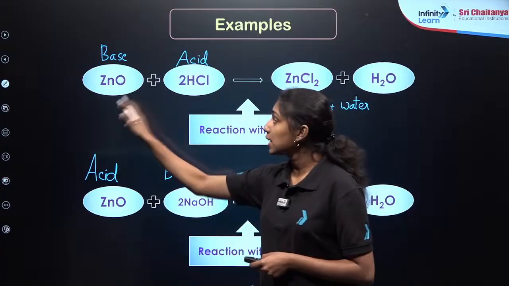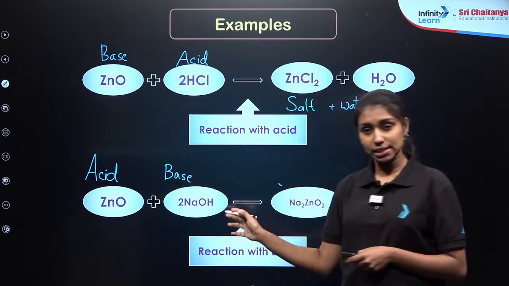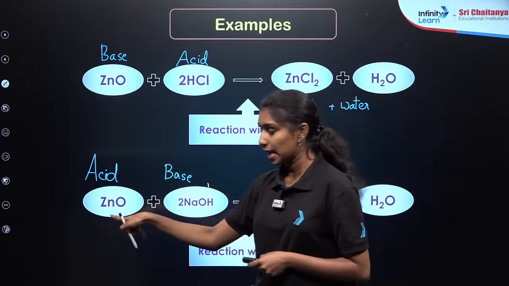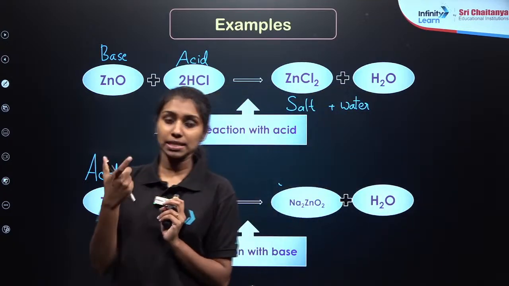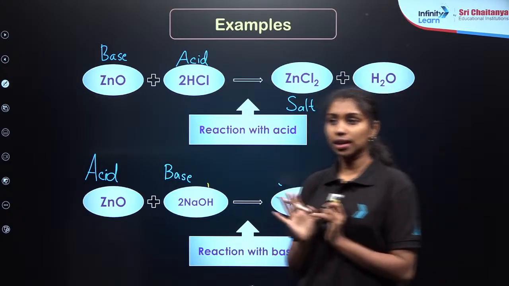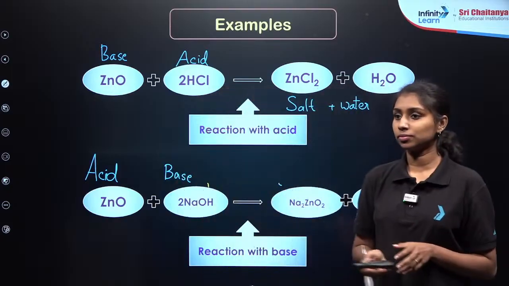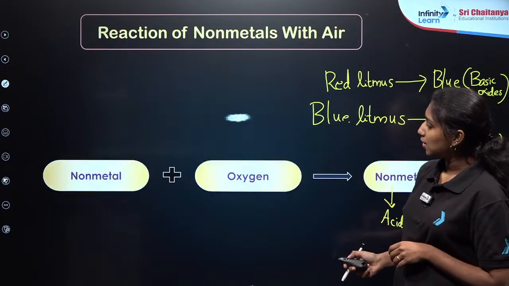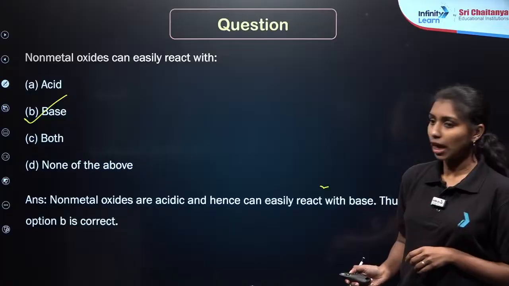In the case of zinc oxide, if it is reacting with the acid, it can act as the base. Similarly, if zinc oxide is reacting with a base, then depending upon the nature of this particular reactant, it can act as an acid. So such a particular type of oxides which can act as both acid as well as base depending upon the other reactant is known as the amphoteric oxide. Is that clear now? And two examples are aluminum oxide and zinc oxide.